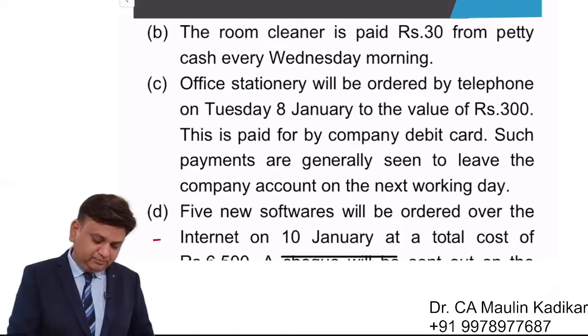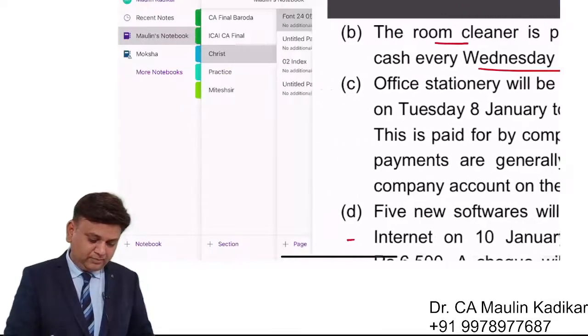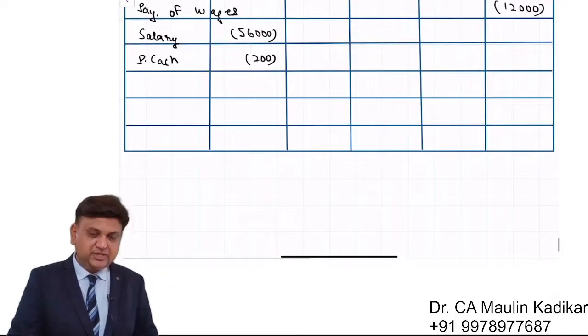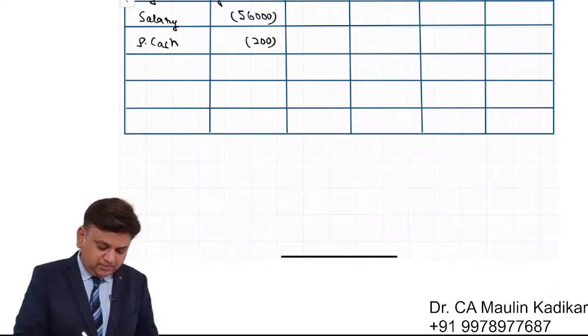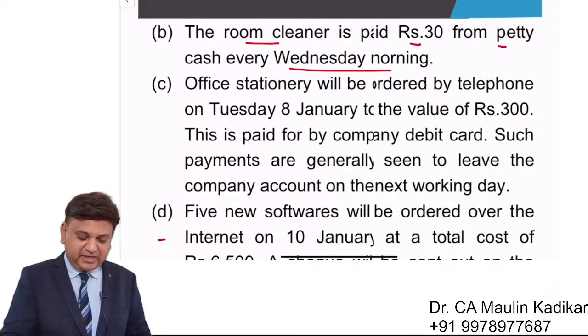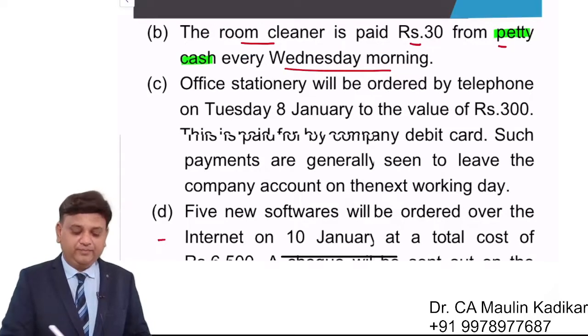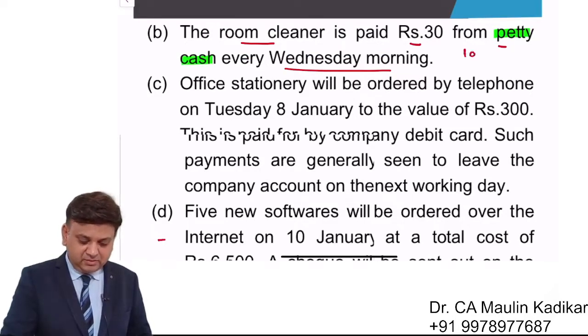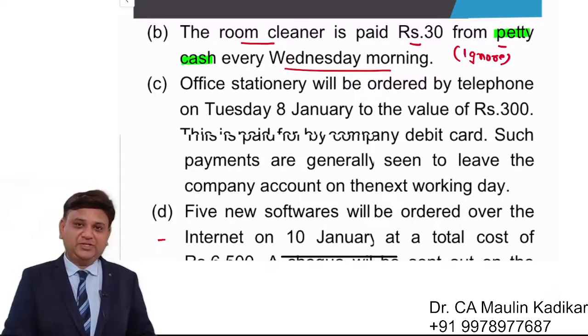B, information. Room cleaner is paid rupees 30 from petty cash every Wednesday morning. So the information is provided to us that every Wednesday morning 30 rupees is paid. This is room cleaner is paid out of petty cash. So this information will be ignored. We will ignore this information. Why? Because it is not paid out of the bank balance. It is paid out of petty cash.